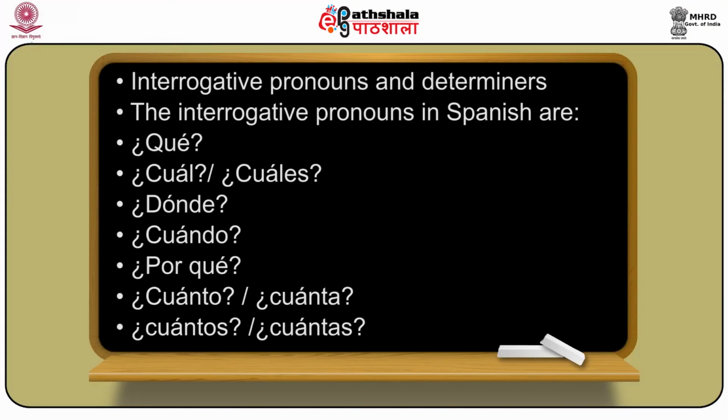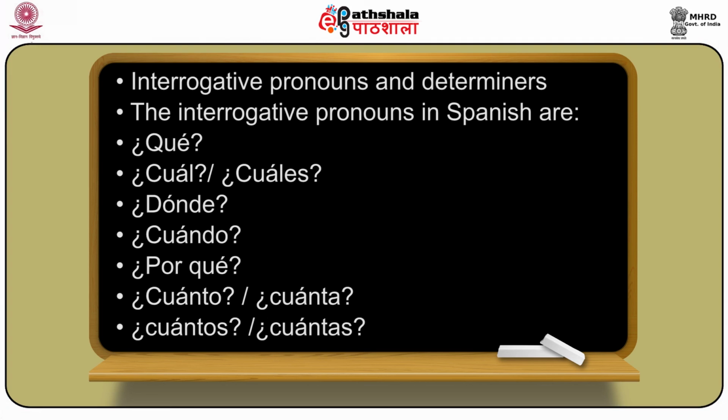And the last, which we are going to see very quickly, is the interrogative pronoun, because we have already seen interrogative pronouns in the previous module. So what are the interrogative pronouns? Interrogative pronouns in English are who, which, what, where, when, why, how much, and how many. For example, if we say which movie are we going to watch, or how many students are there in the class.